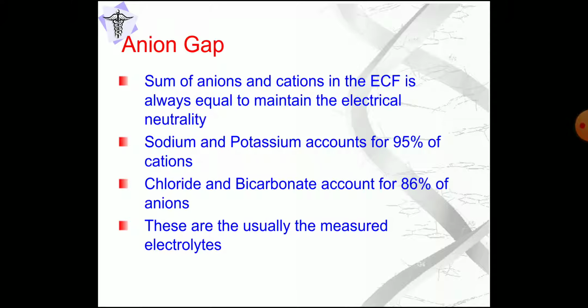And you have to know something about anion gap. What is anion gap? The sum of anions and cations in the extracellular fluids are equal to maintain the electrical neutrality of the body fluids. So it is usually almost equal. Sodium and potassium account for 95% of cations, and chloride and bicarbonate account for 86% of anions. So there is some difference between the cations and anions, but these are usually the measured electrolytes. So sodium and potassium are the cations measured, and chloride and bicarbonate are the anions measured.